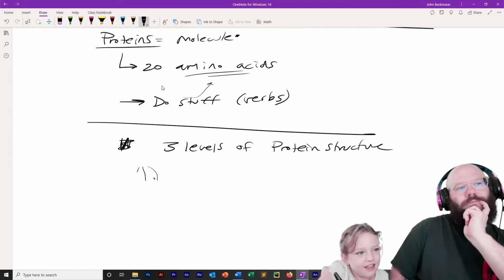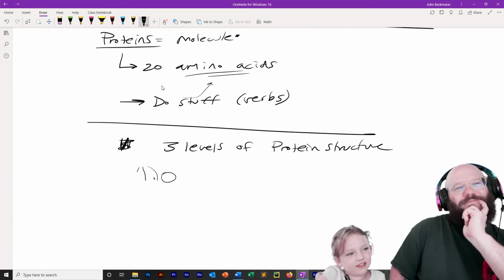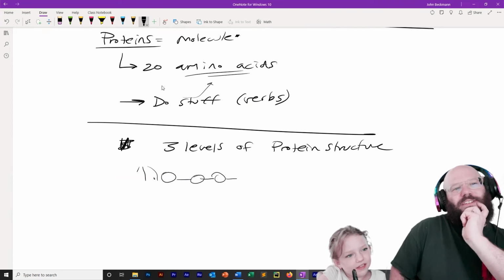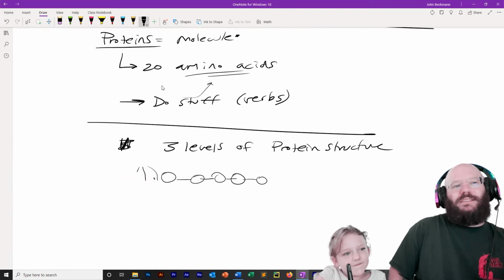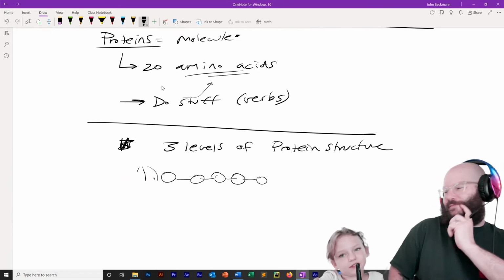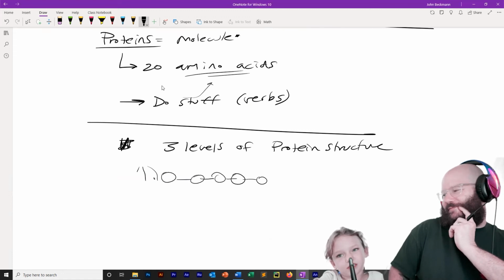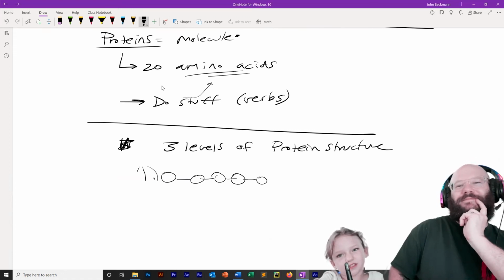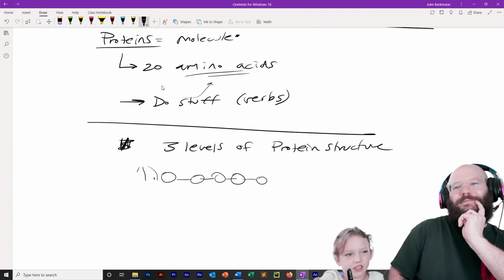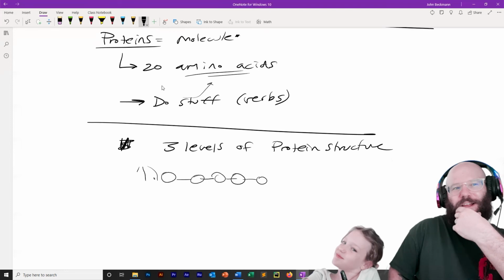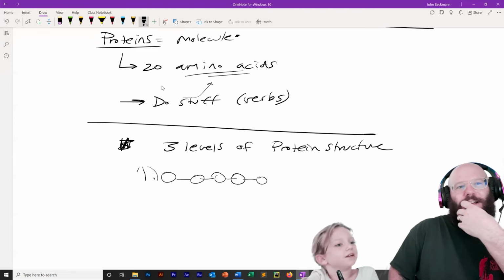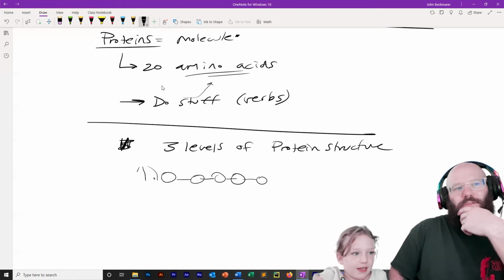First level is where it's like a bracelet kind of. You could call this beads on a string. Beads on a string. And what are each of those beads? Amino acids. Very good. And what is the line? What's the string? Is it the electrons? Maybe? Yeah, that's the chemical bond. They're connected together through chemical bonds, and that's when they're sharing electrons. Very good. So that's the first level of protein structure.